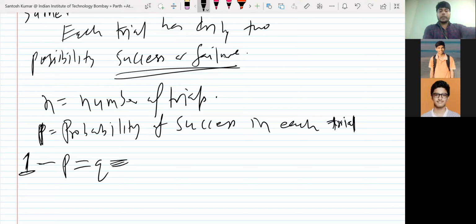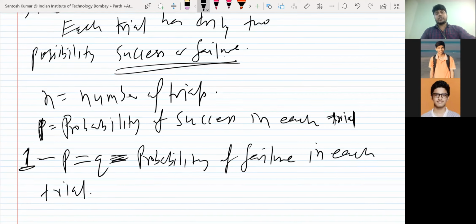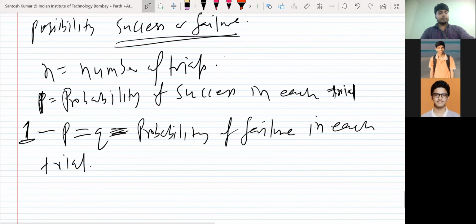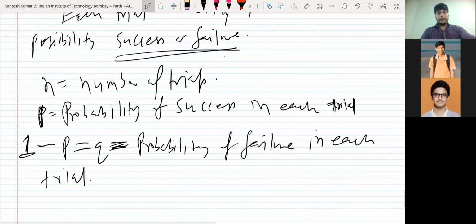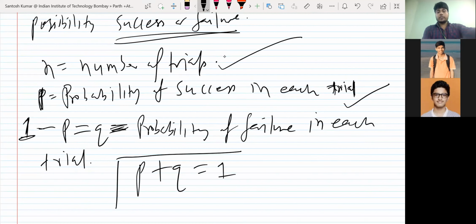So q means 1 minus p, the probability of failure in each trial. So n is the number of trials, p the probability of success in each trial, q the probability of failure in each trial. You can notice p plus q will be 1, obviously, since probability of E plus probability of E complement is 1.